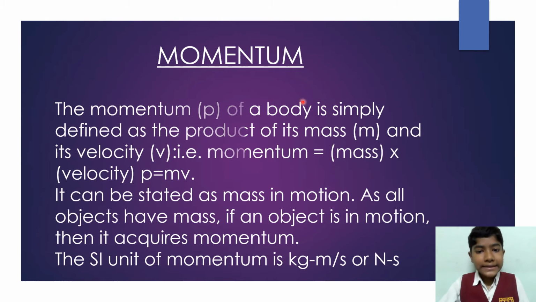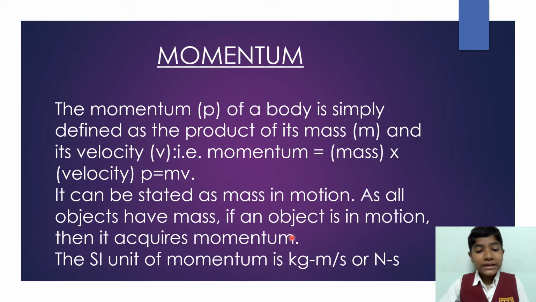Now we will discuss momentum. So what is momentum? Momentum is also represented with P. The momentum of a body is simply defined as the product of its mass and its velocity. That is, momentum is equal to mass into velocity. It can be stated as mass in motion.